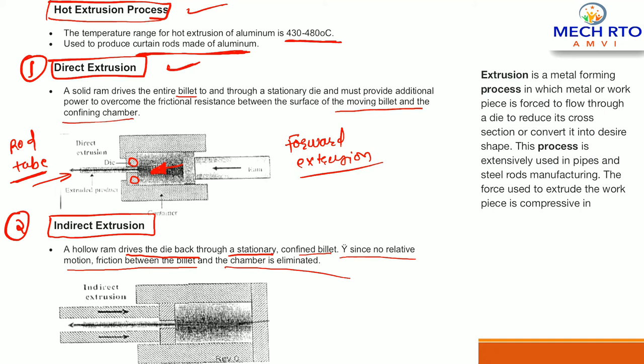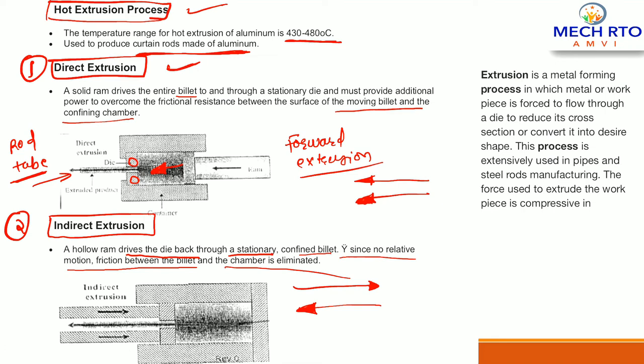Here the direction of force is in this direction, but the direction of the product output is opposite. In direct forward extrusion, the direction was the same. This is the point to remember here.